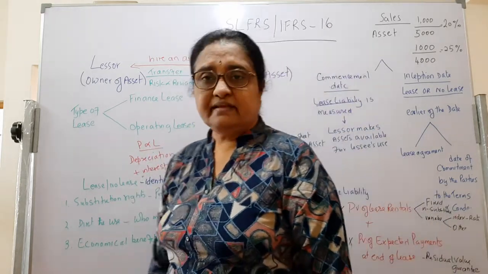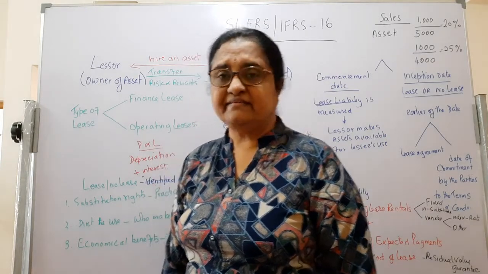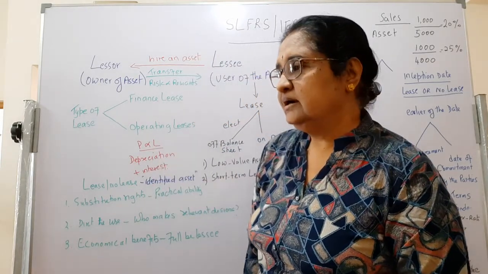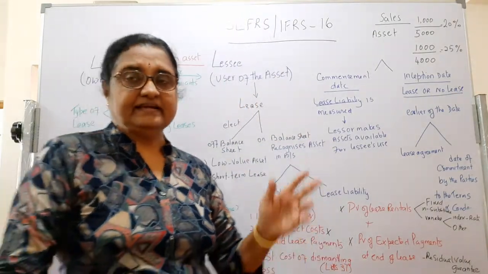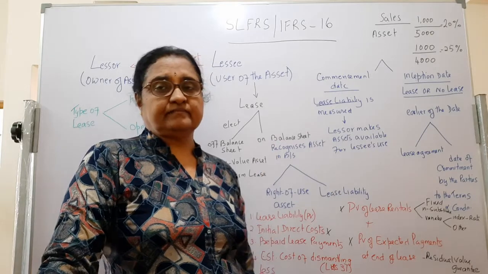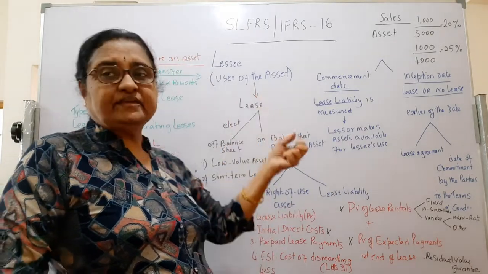To begin with, I would like to explain what a lease is. There are two people involved. One is the legal owner of the asset, the other one would like to use the asset.